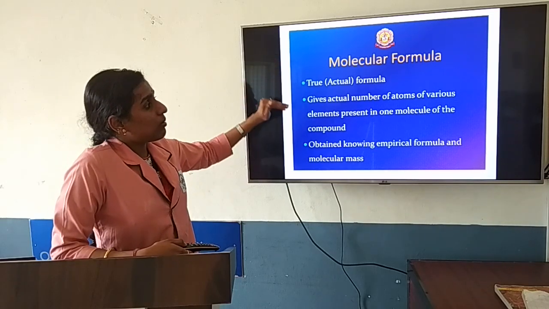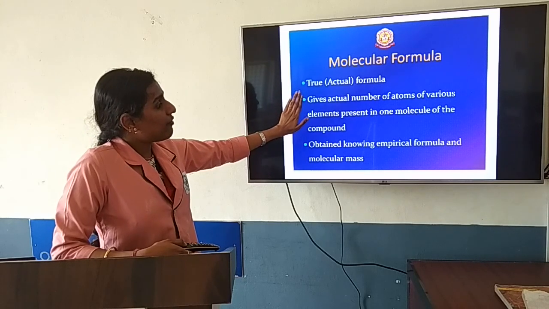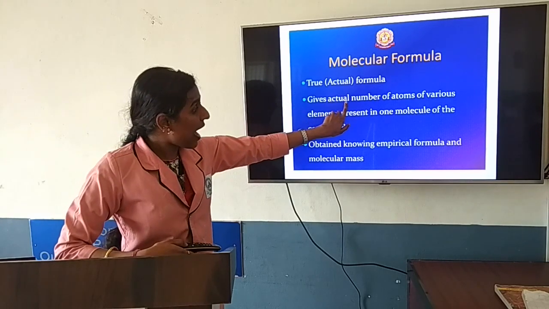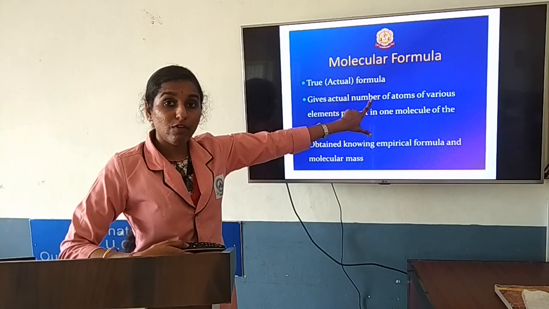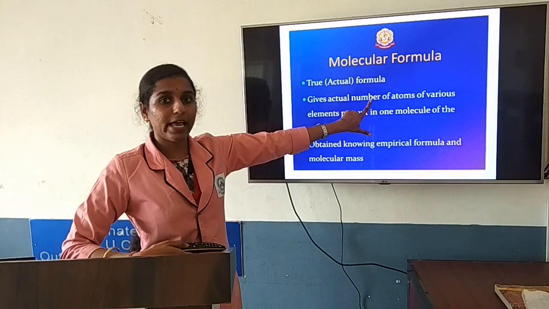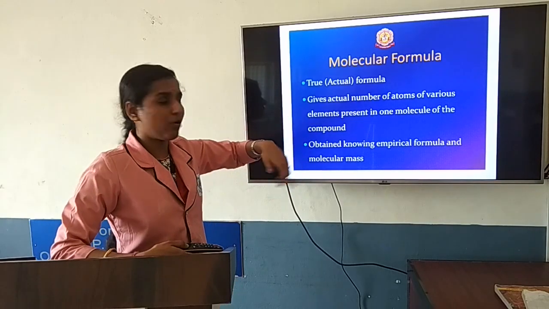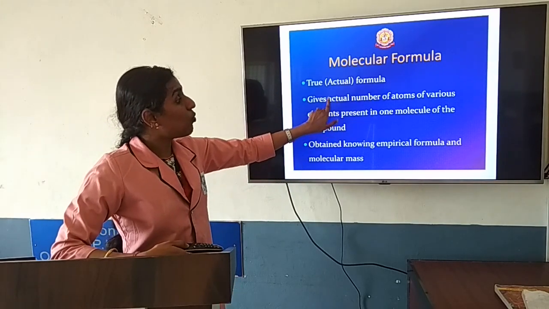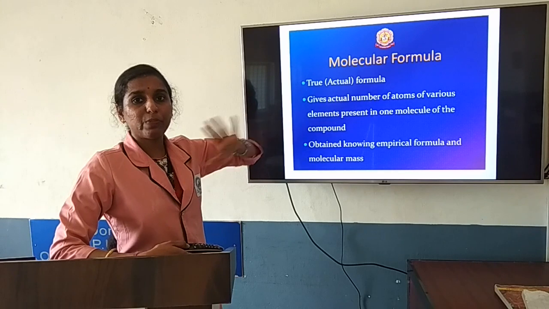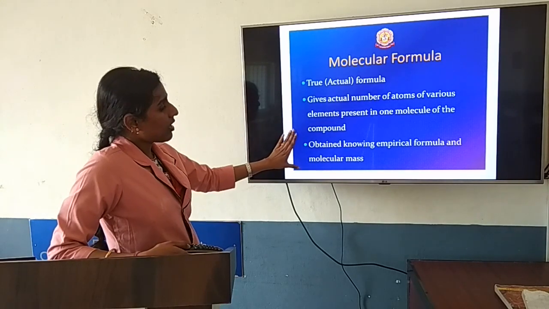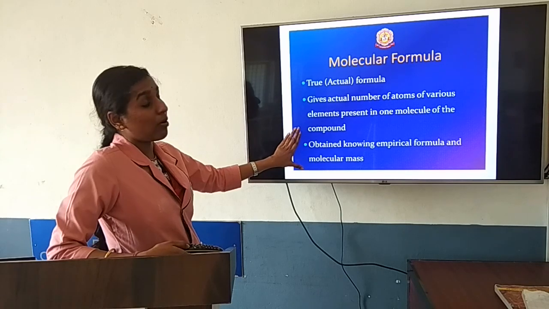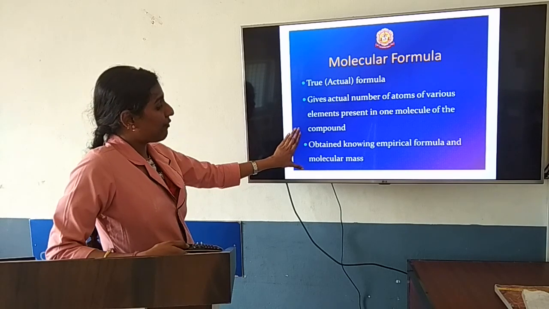Now, what is meant by molecular formula? Molecular formula is where you find the actual number of atoms. In the empirical formula you find the ratio of the elements present in the compound. In the molecular formula, you find the number of atoms present in the compound. How will you find the molecular formula?